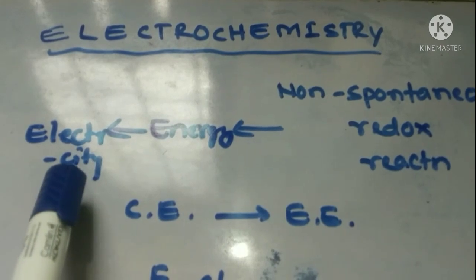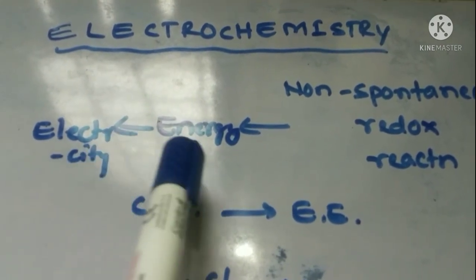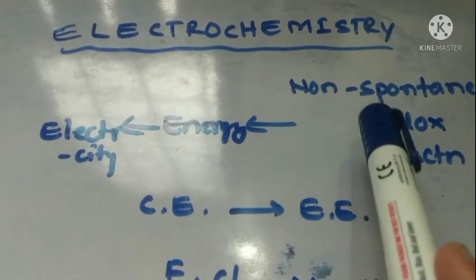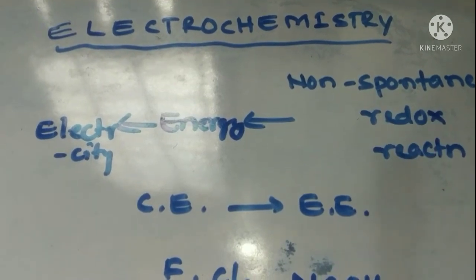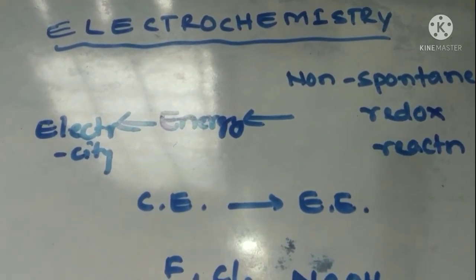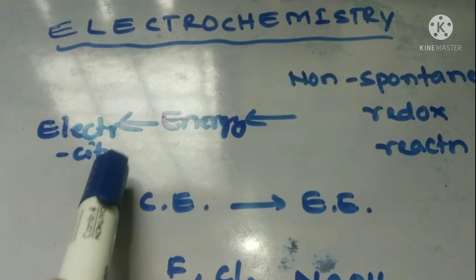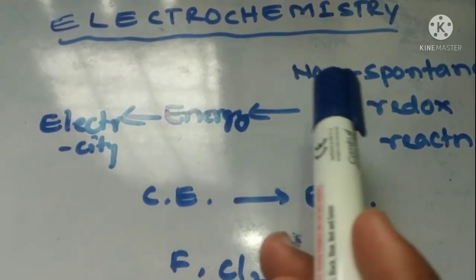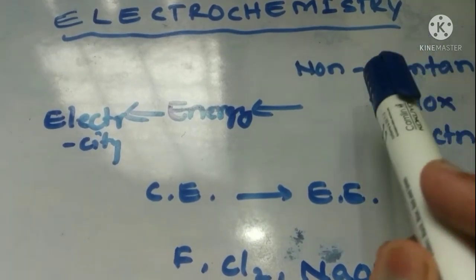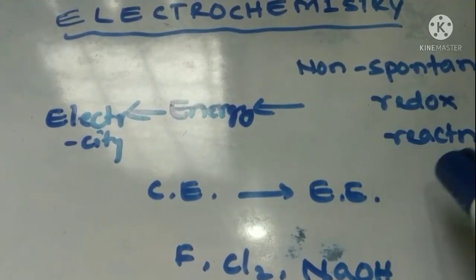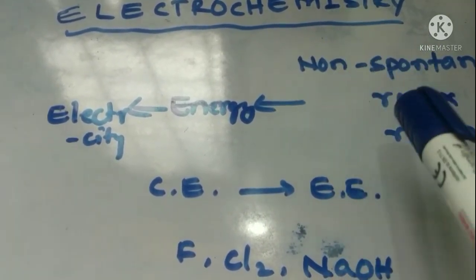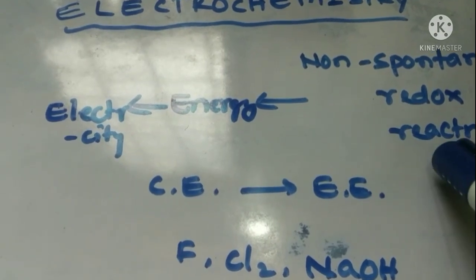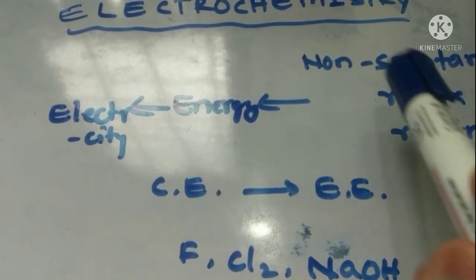Energy. So here, the production of electricity from energy liberated from non-spontaneous redox reactions. Non-spontaneous redox reactions means the electricity is produced from energy that is liberated from non-spontaneous redox reactions. Already I have told that it is a chemical reaction, so its type is non-spontaneous redox.